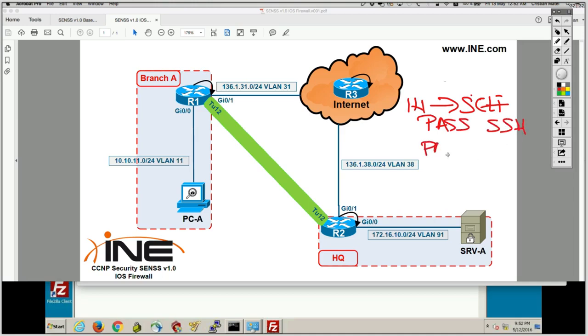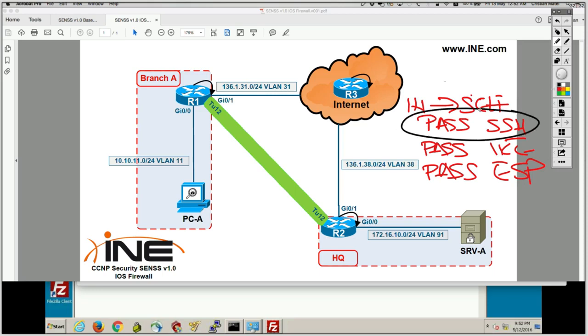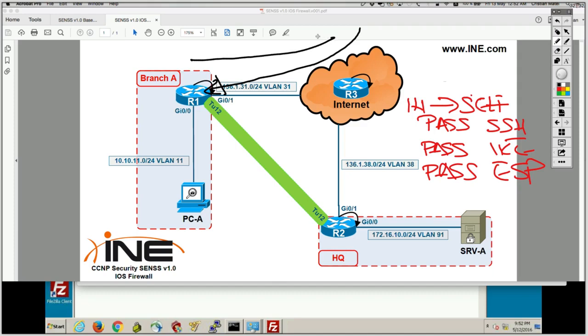I'm passing IKE. And I'm passing, so not inspecting statefully, ESP. So let's take it one by one, SSH. As I send an SSH session from the internet to the self zone, why is the return session allowed, which is from the self zone to the internet?